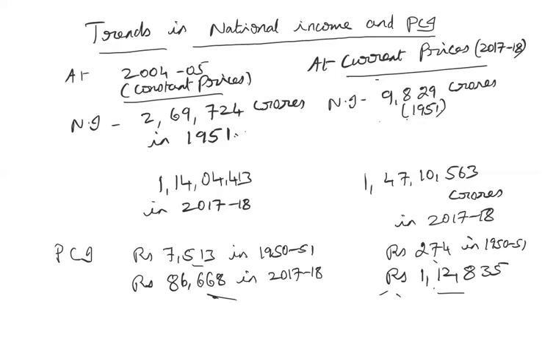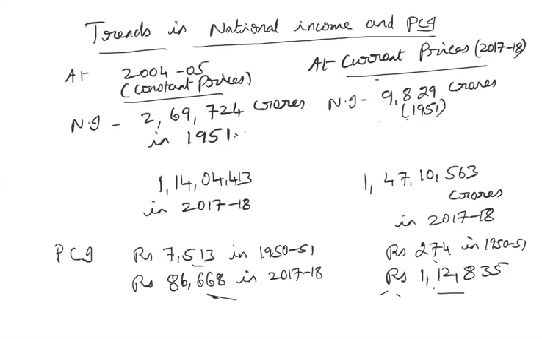So just understand the fact that it is only the average income earned by the citizen of the country. All the richer sections of the population will also be included when we are calculating the per capita income of the country. Anyway, this is basically to know the difference between how the national income or the per capita income shows a difference when we are calculating at the current prices and the constant prices.